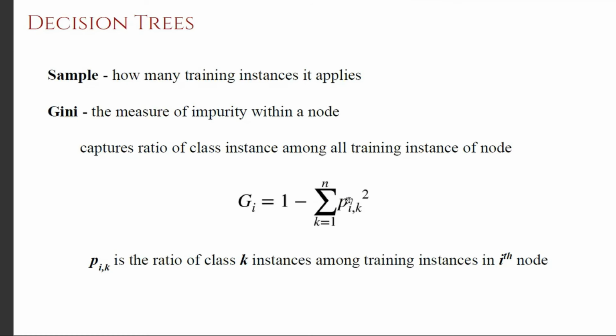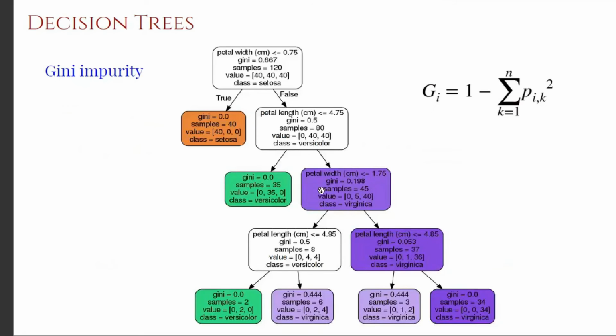The equation for the Gini criterion is this: 1 minus the summation over all the classes, where p is a proportion, a ratio. So we will try to understand this in the context of an example here. Let us see here, for this particular node, Gini is estimated as 0.198. So now we can ask, how did we obtain 0.198 as the Gini value for this particular node?